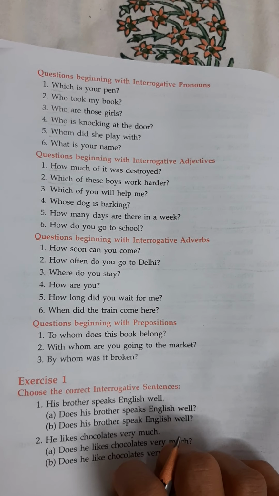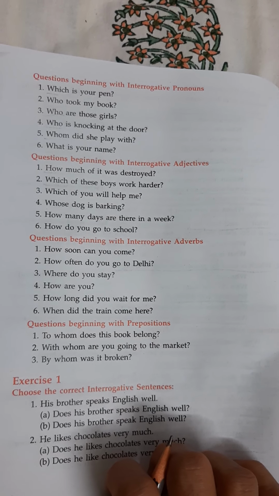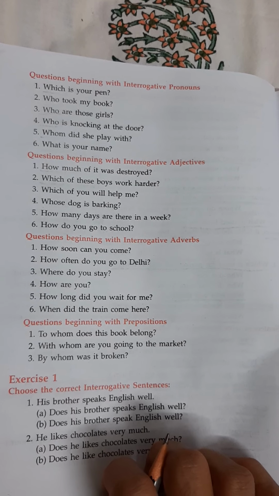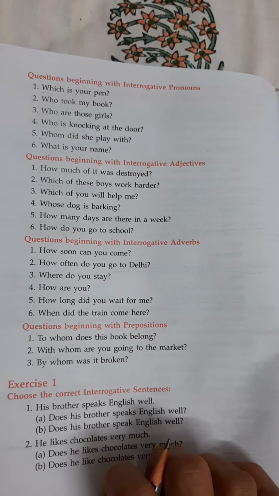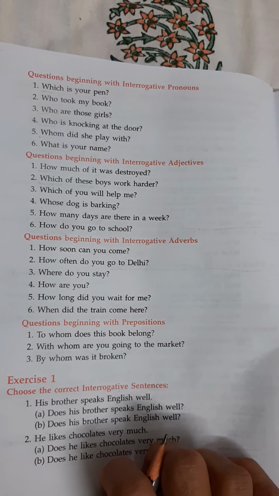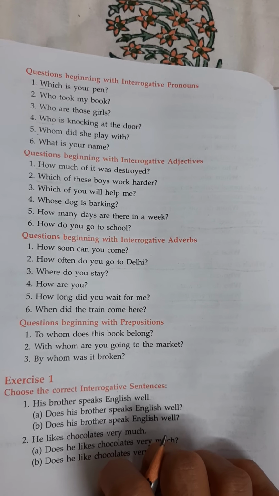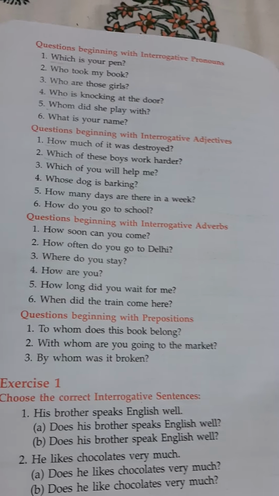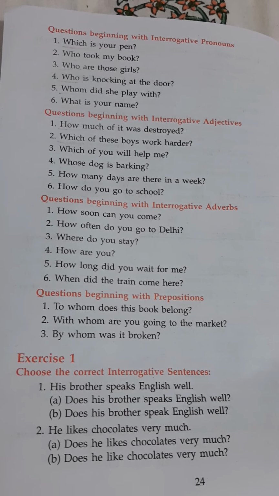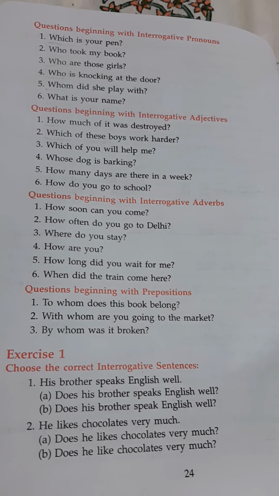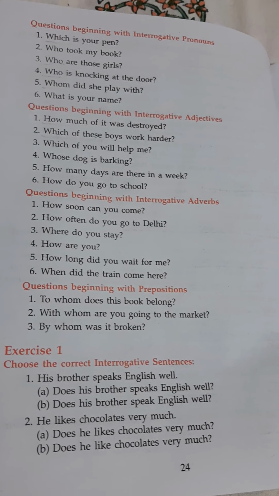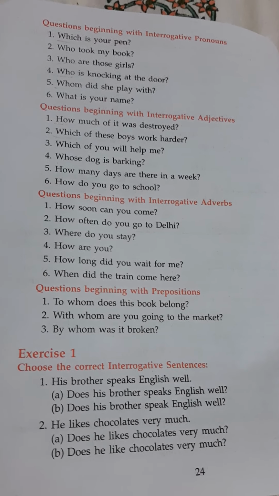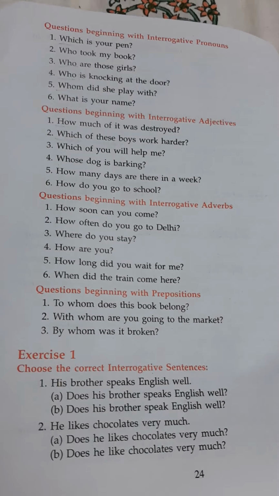Fine. Then there are some questions which begin with interrogative adverbs, like how are you, how soon can you come. Now some other things are also there, like the questions beginning with prepositions. Take for example, by whom was it broken, or to whom does this book belong. So such types of questions are also there.